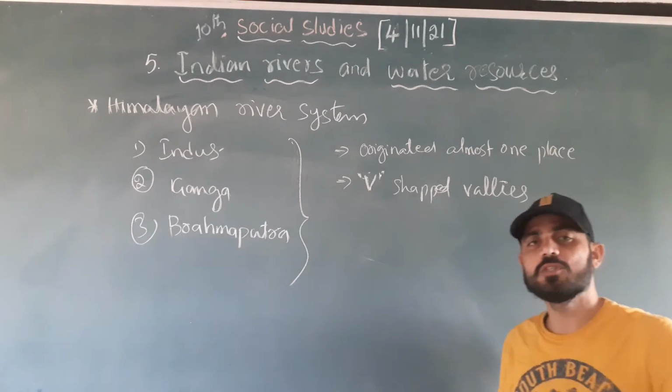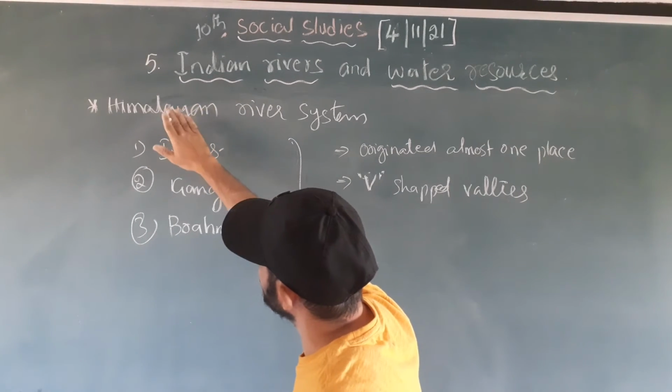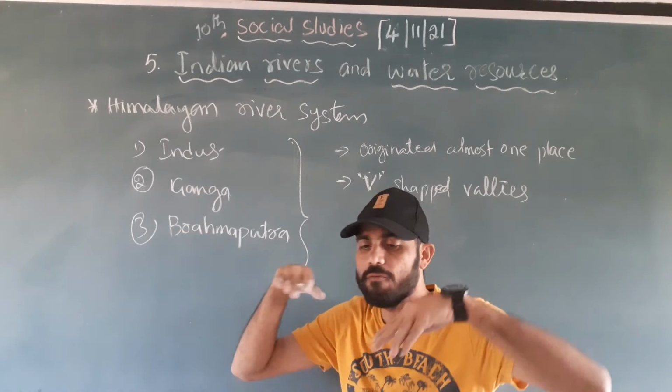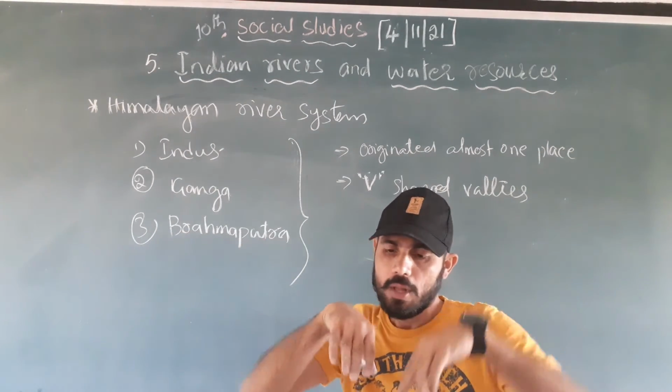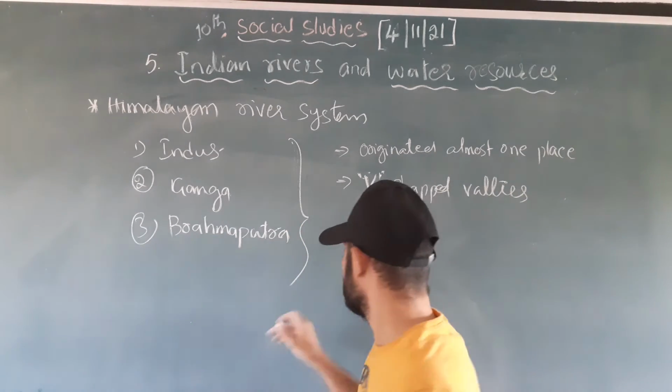Most of the Himalayan rivers originated in the Himalayas, the mountain range, right? When the mountain river comes down and finds a place to flow, it flows very speedily. See, this is the mountain.